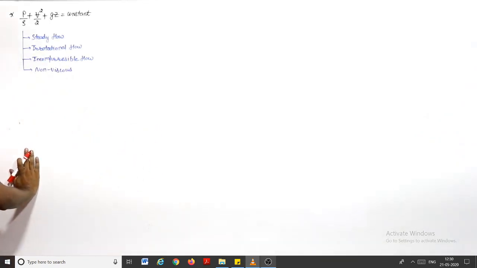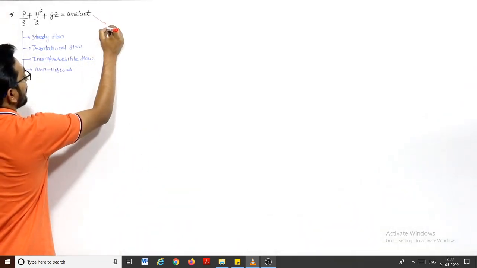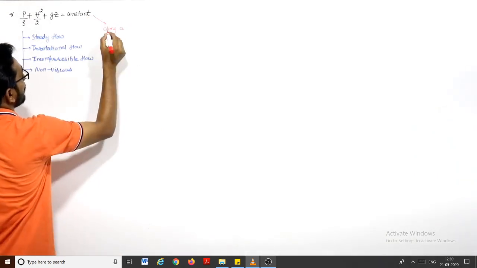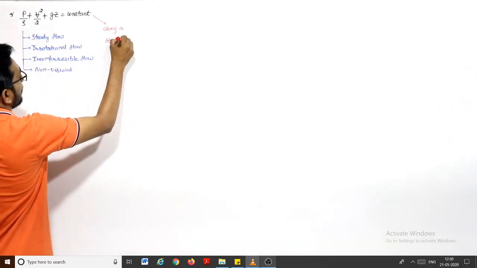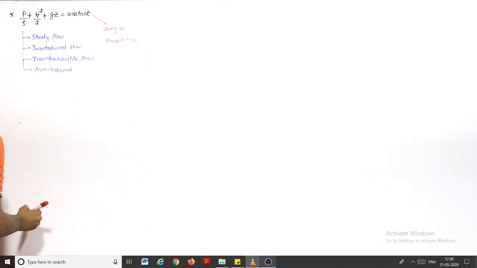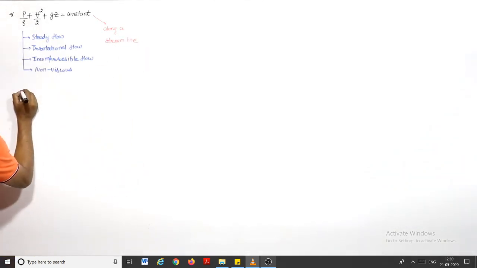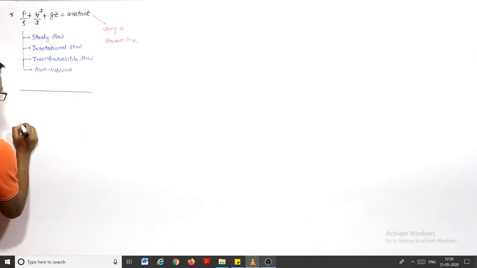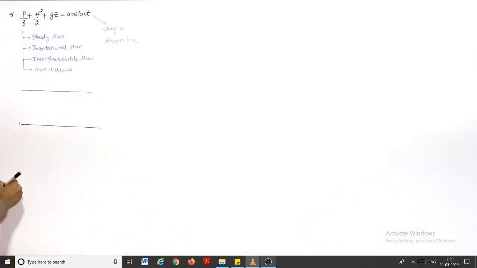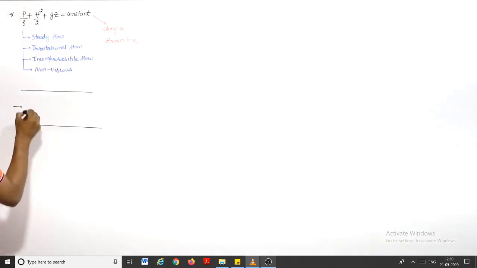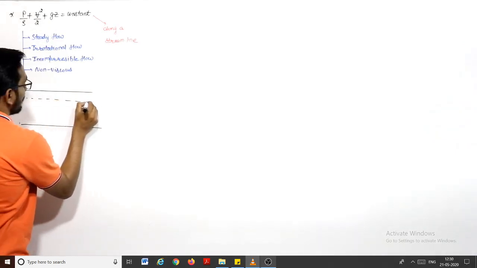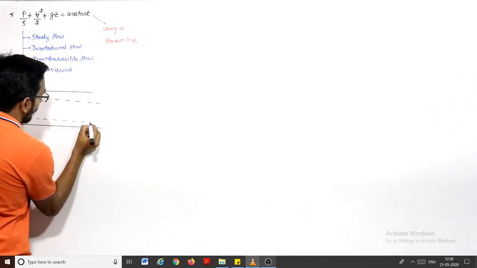We say that we derive this equation along a streamline, right? What happens for rotational and irrotational flow? Let us suppose in this pipe a fluid is flowing in this direction, and we have two streamlines. Let us say this is streamline 1 and this is streamline 2.